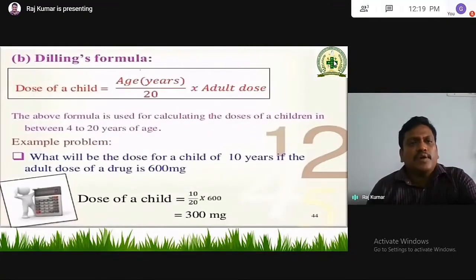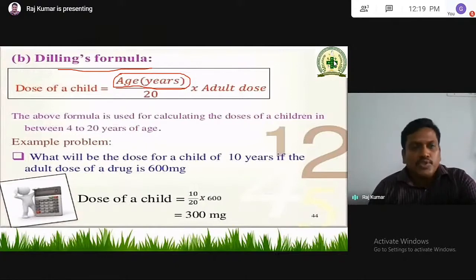Then comes Dilling's formula. The first one is Young's formula, and the second one is Dilling's formula. In Dilling's formula also, age is considered, but there is a small difference between the two.